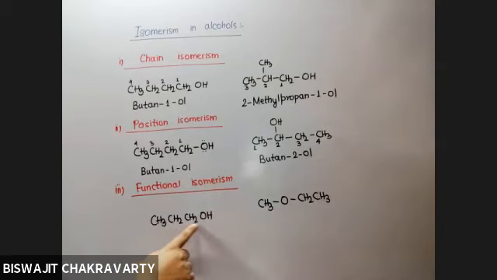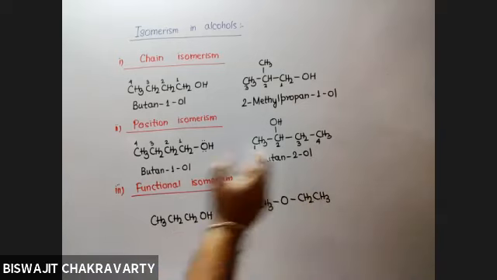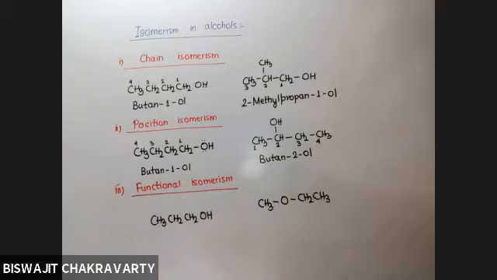If you count the number of hydrogen atoms, it is 3 plus 2 plus 2 plus 1, which is 8. Here also it is 3 plus 3 plus 2, 8. And 1 oxygen is there. So remember that if you are asked to write the functional isomer of alcohol, then it has to be an ether. So if these are the 3 carbon atoms to which OH is bonded to carbon number 1, it is propan-1-ol.